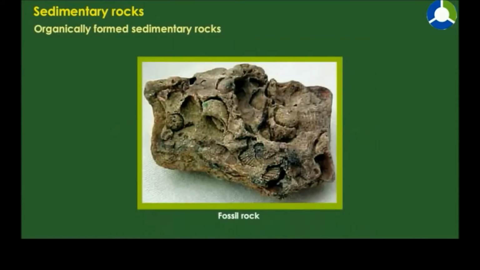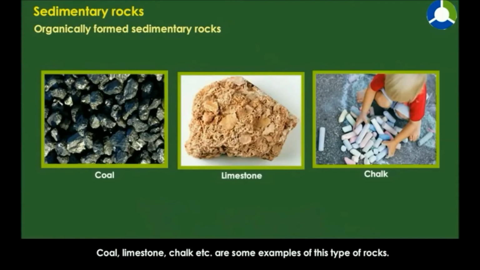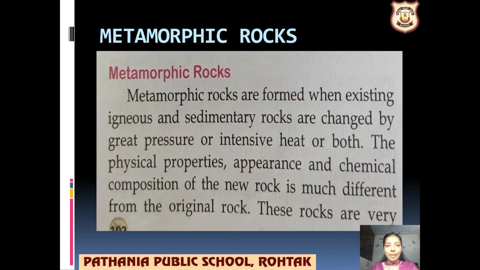Organically formed sedimentary rocks. These rocks are formed by the accumulation of the remnant part of organisms, plants and animals. Coal, limestone, chalk, etc. are some examples of this type of rock. I hope sedimentary rocks अब सबको clear हो गए होंगे. Easy to understand. There's nothing very difficult to understand actually.